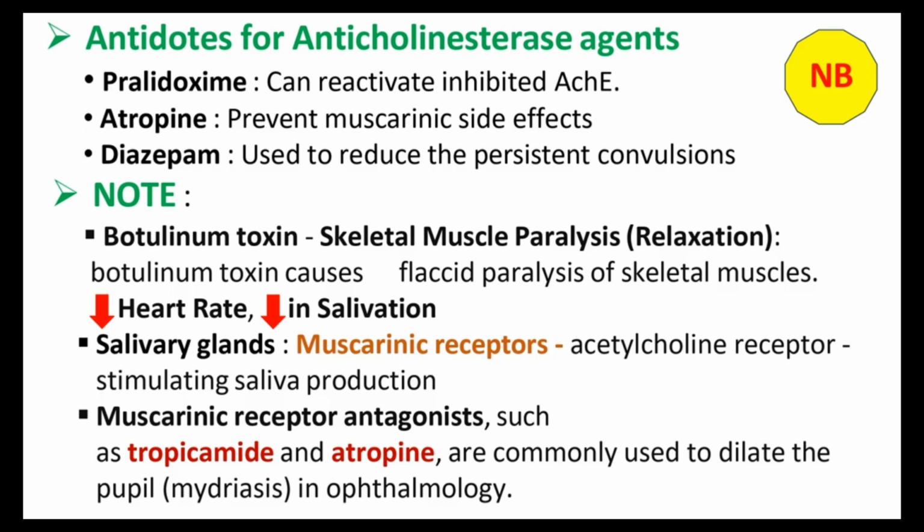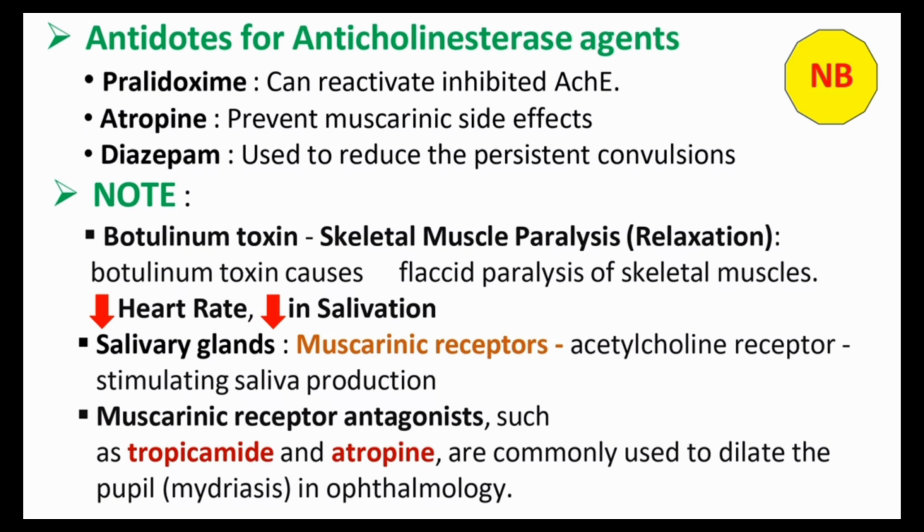Some of the points we are discussing here again. Botulinum toxin causes skeletal muscle paralysis. The action of this one is skeletal muscle paralysis and relaxation. So botulinum toxin causes flaccid paralysis of the skeletal muscles. It also decreases heart rate and decreases salivation. The next point is salivary glands. In the salivary glands, mainly muscarinic receptors are there, so acetylcholine stimulating the receptors stimulates saliva production.